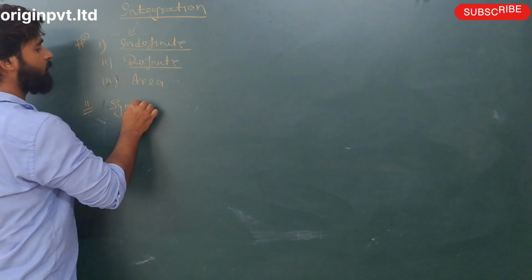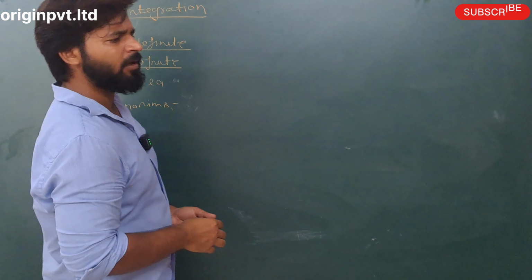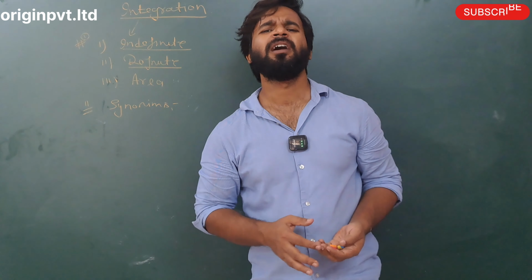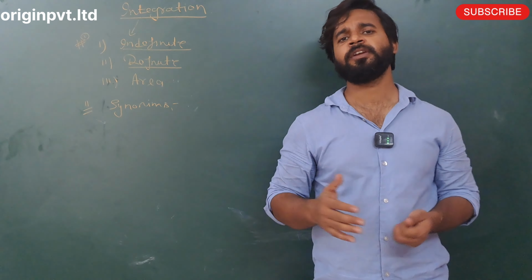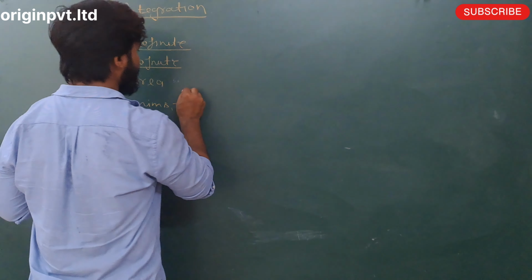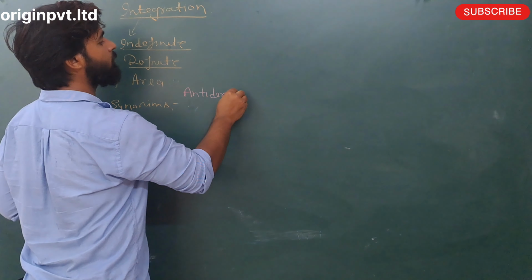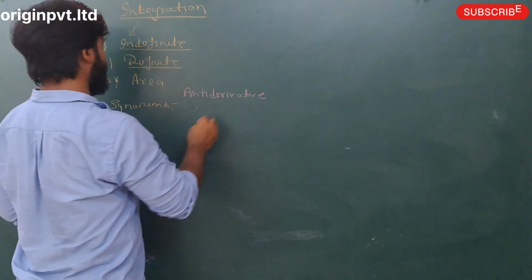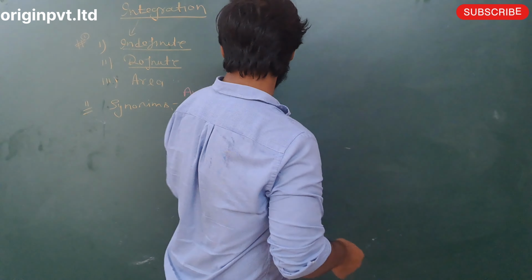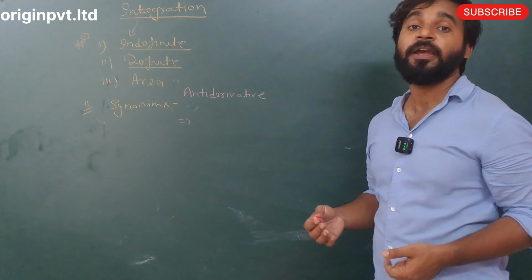Synonyms. Many times the question does not ask you to integrate this. Integration has many names. The first name is antiderivative. Many times students understand antiderivative, because integration is the reverse process of derivative.